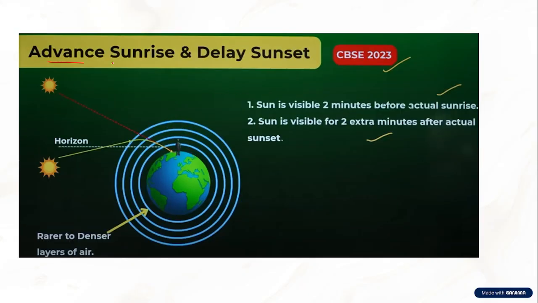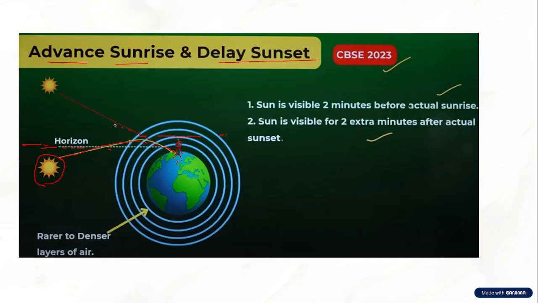The same concept is applied in advanced sunrise and delayed sunset. Now what happens here? The sun's real position is this. This is the horizon, which means our normal eye can see up to this level. We can't see beyond this. So the sun ray is entering like this. It was supposed to go like this, but due to atmospheric refraction, it bent towards the normal, and the person standing here actually sees the sun because of atmospheric refraction.